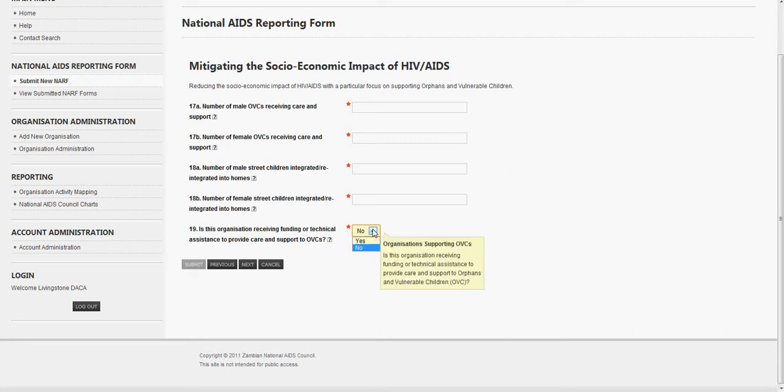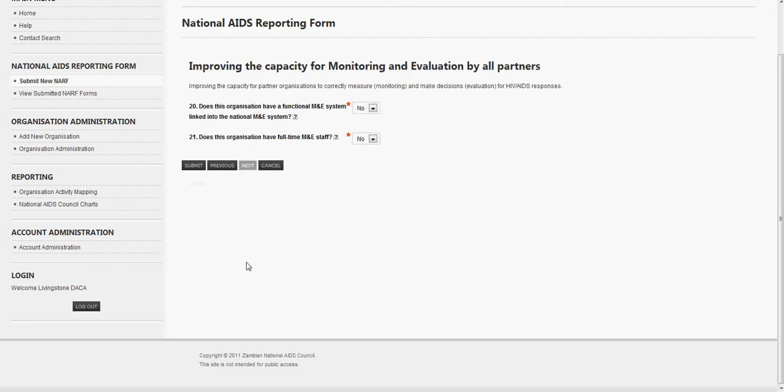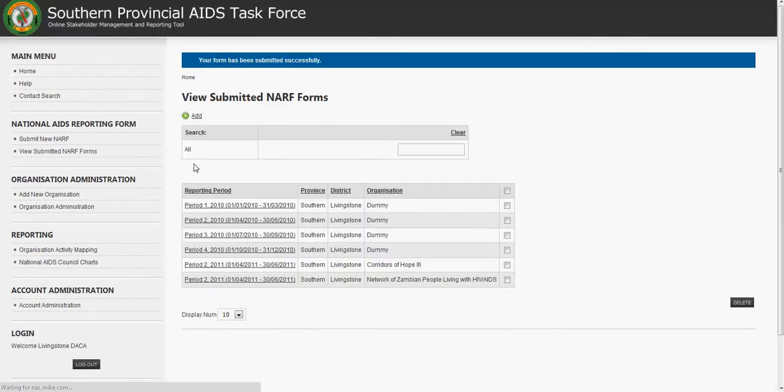So in this example, is this organisation receiving funding or technical assistance to provide care and support to OVCs? That's only a yes or no question, and this system will really restrict you down to that. And we'll click Next. We're on the last page and the Submit button becomes active. And so if we click Submit now, what that's doing is actually writing all of that data to the database.